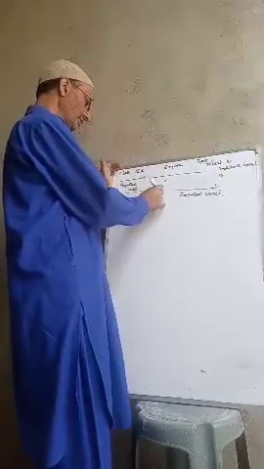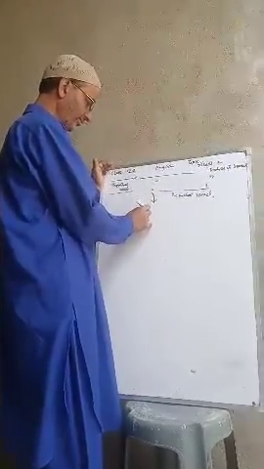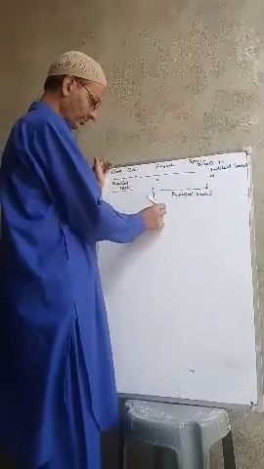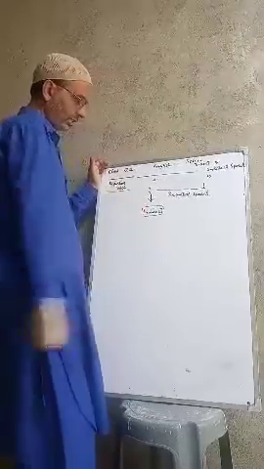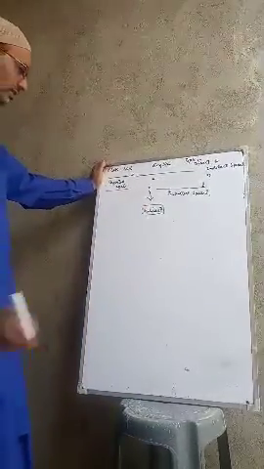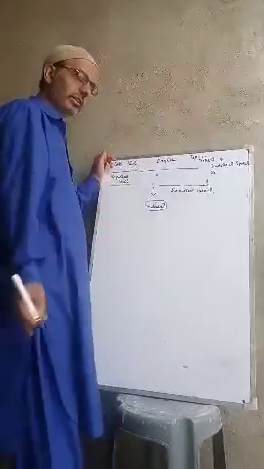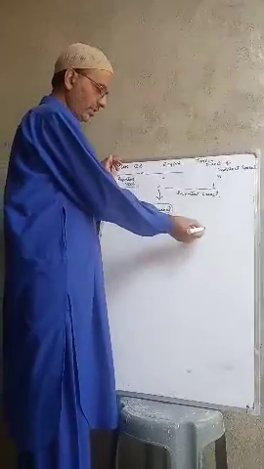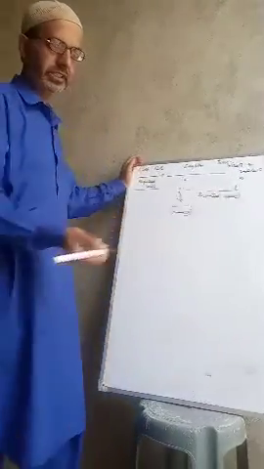When direct speech is changed into indirect, there are certain things that we must keep in mind. First of all, there is no interrogative or optative sentence in indirect speech.